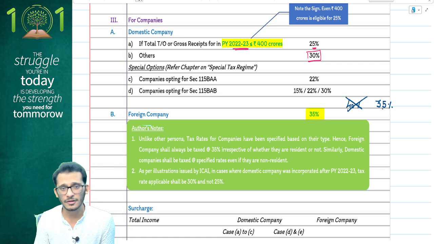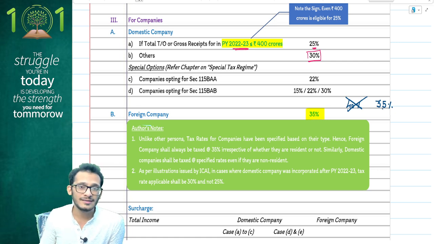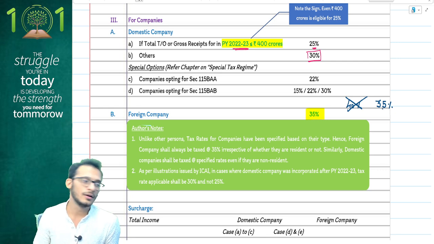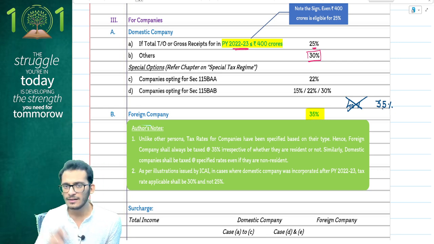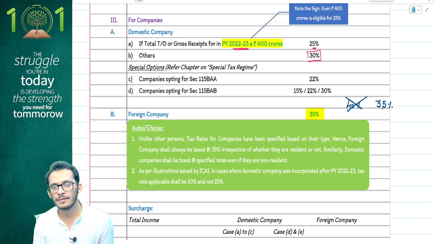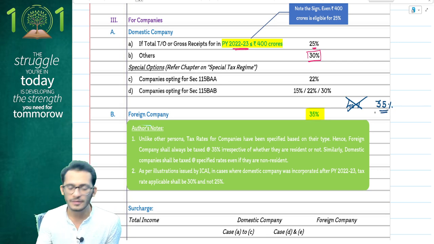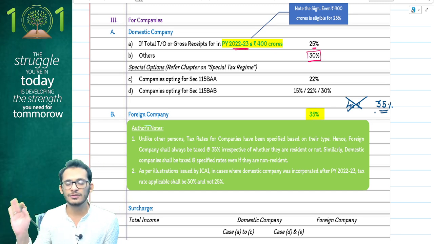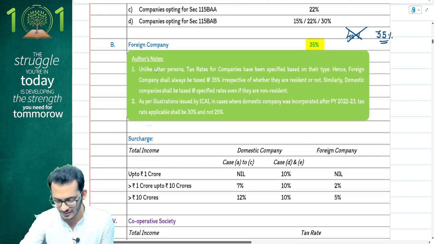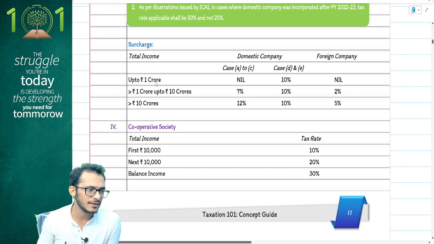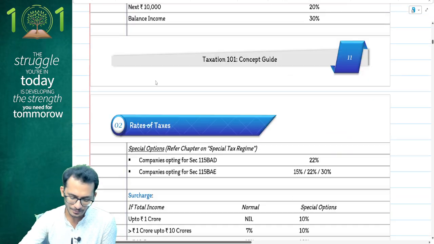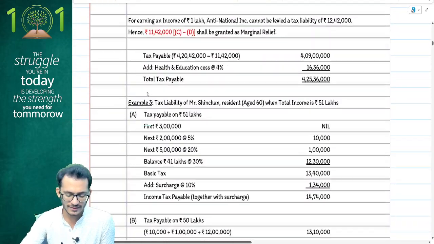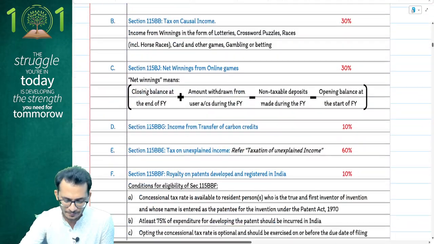My expectation, because this is a foreign company amendment, non-resident taxation, is that in the current year there will be more questions on foreign company. So please pay attention to the foreign company rates. The foreign company rate has now jumped to 35%. No changes in the surcharge, no changes in the cess, all provisions remain the same. So for domestic company and foreign company, surcharges, cess and all remain the same. If you proceed forward, people, no other changes in your tax rates, everything else remains the same.